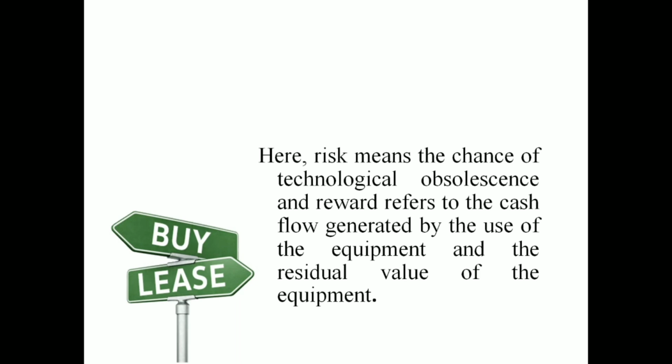There will be situations like what we discussed in the previous video. In some cases when we purchase a particular product, there will be a chance of technological obsolescence, because some of the technology may become outdated. If you are investing a huge amount for the purchase of a big piece of equipment, you have to spend a huge amount.